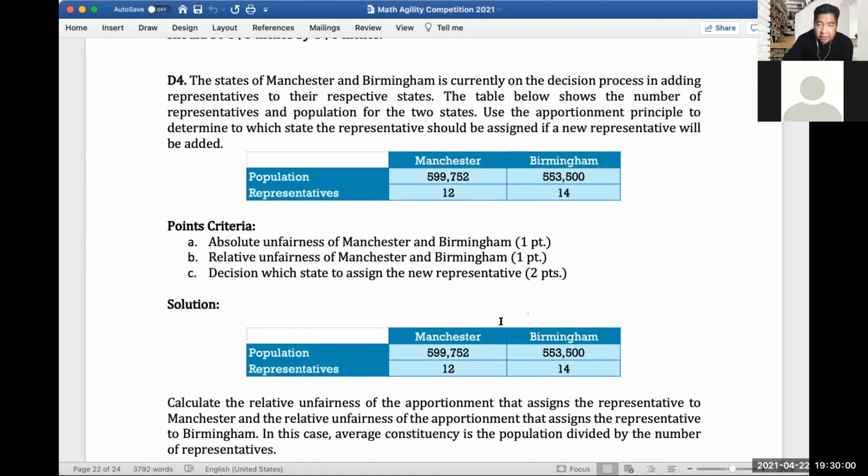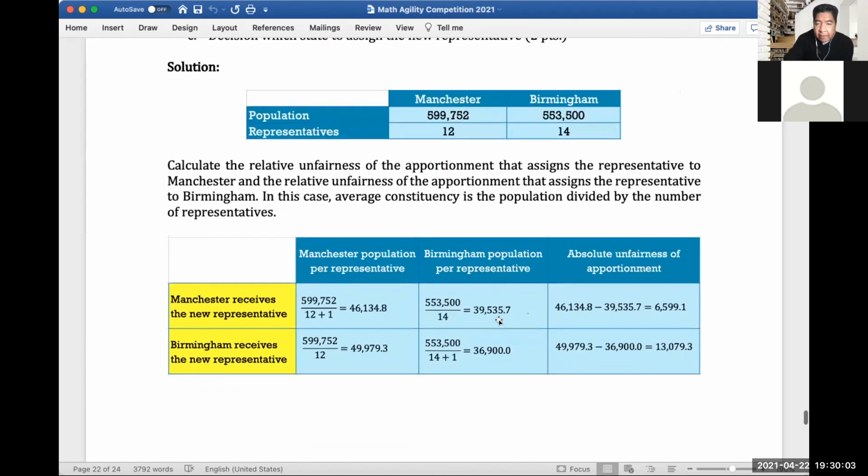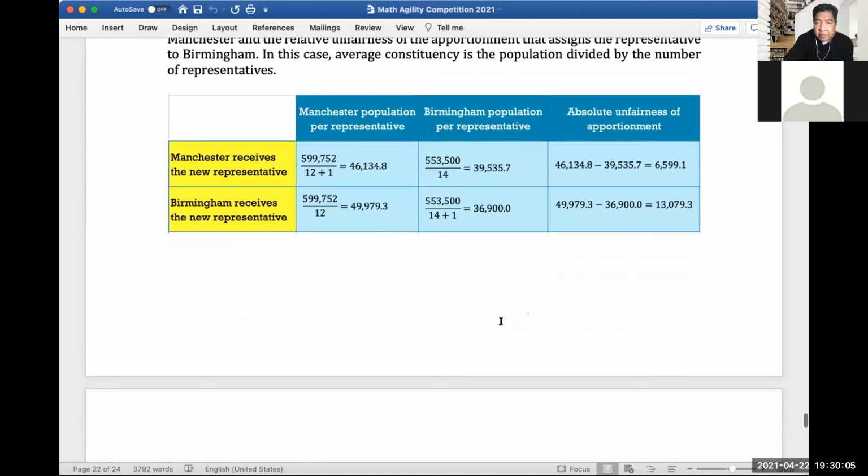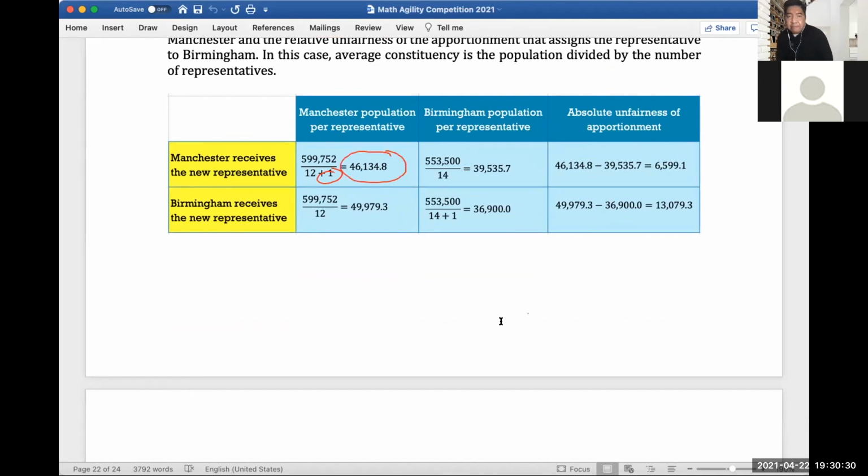So let me scroll it up. We will form this table. So the population of Manchester divided by the representatives. If we add a representative there, that's why there's a plus 1 here. If we add the representative to Manchester, we would get 13, and the Manchester population per representative would be 46,134.8.